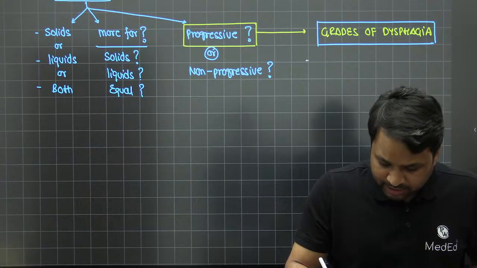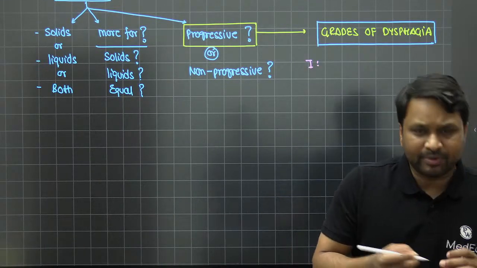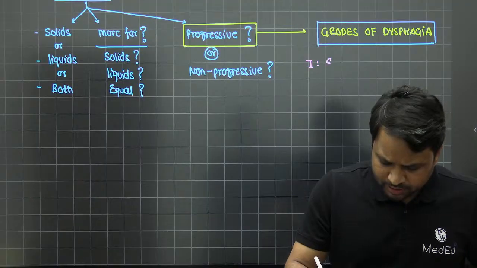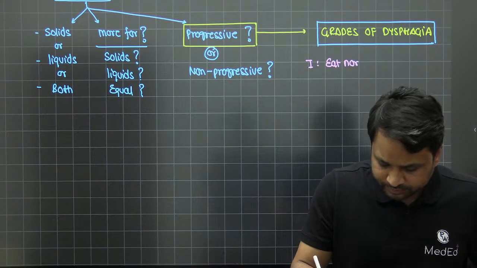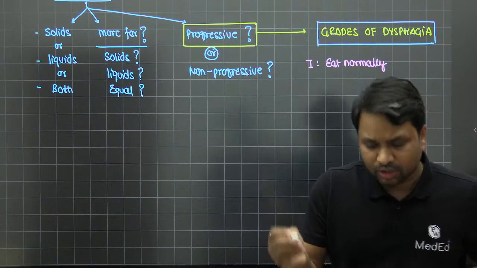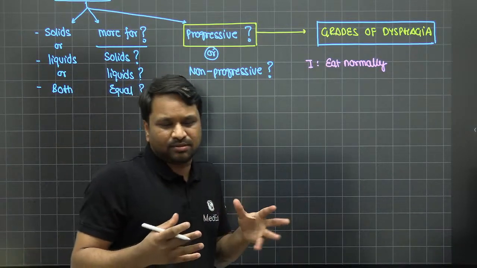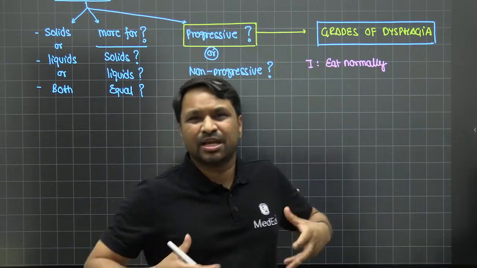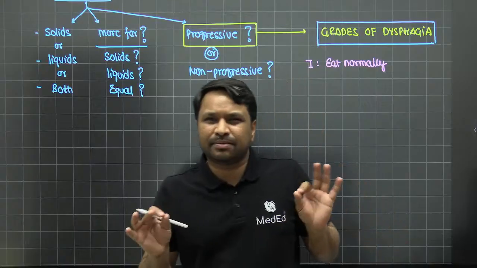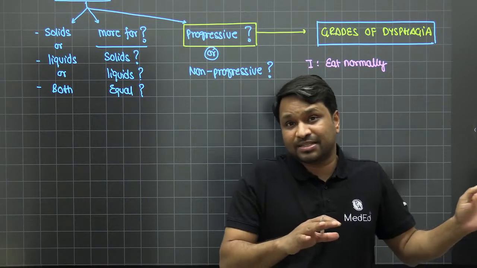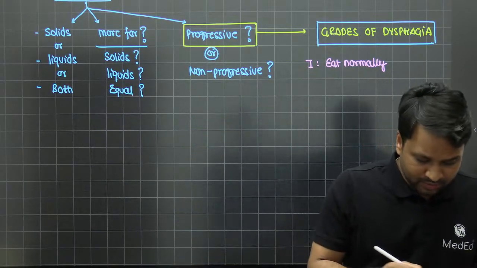the first grade, or grade 1, is described as the patient says, I am able to eat normally. That means I'm able to eat solids, I'm able to eat liquids, and there's no problem, but there's not that ease. I'm able to swallow, there's no difficulty as such, but the ease of swallowing is not there, there's some amount of discomfort, or may not have that discomfort also. It is called grade 1 dysphagia.